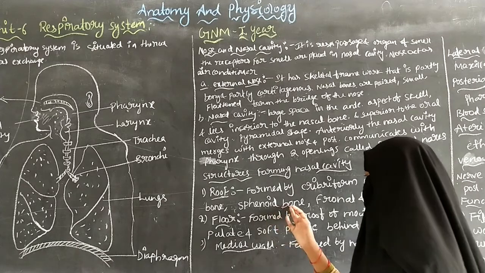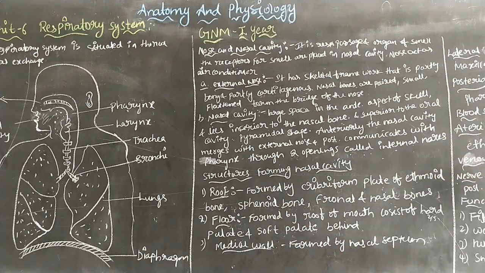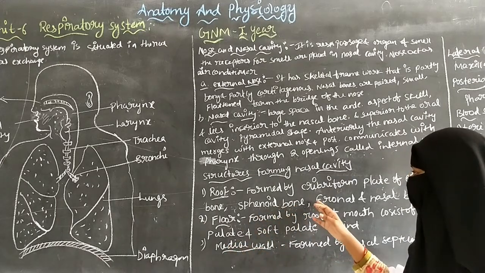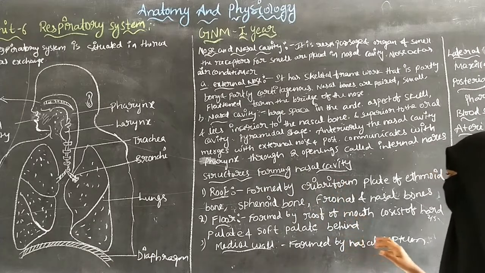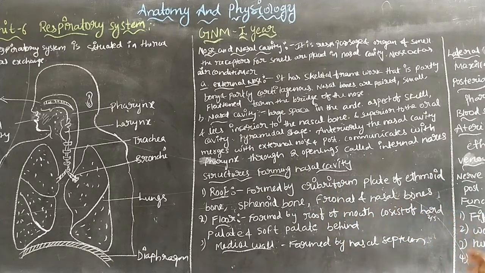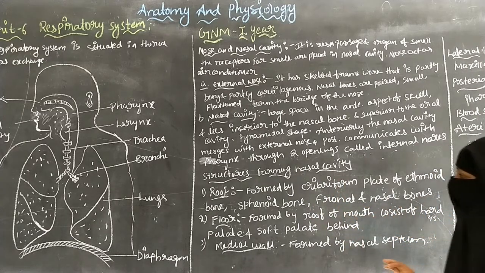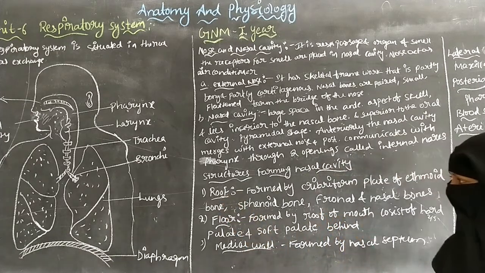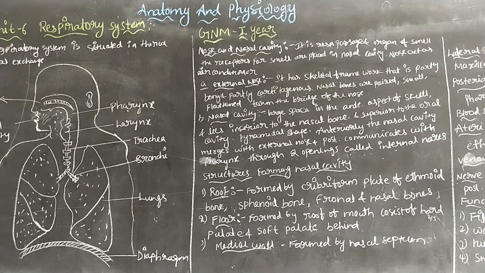cavity. And the next one is the sphenoid bone, which helps in the formation of the lateral wall and the roof of the nasal cavity. And the next ones are the frontal and the nasal bones, which can also help in making the roof of the nasal cavity.